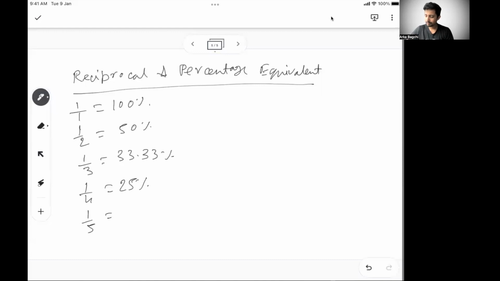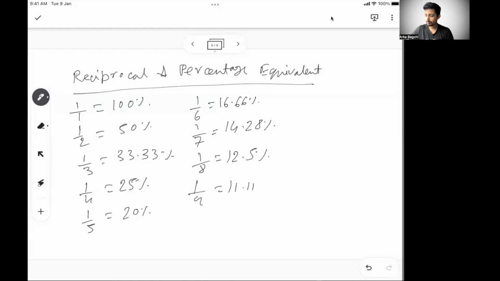What is 1 by 5? 20%. 1 by 6? 16.66%. 1 by 7? 14.28%. 1 by 8? 12.5%. 1 by 9? 11.11%. 1 by 10? 10%.